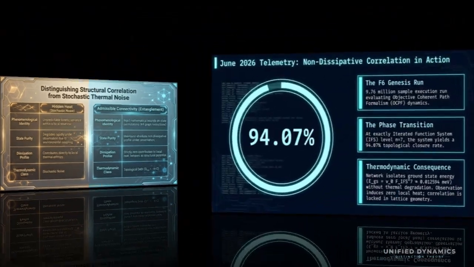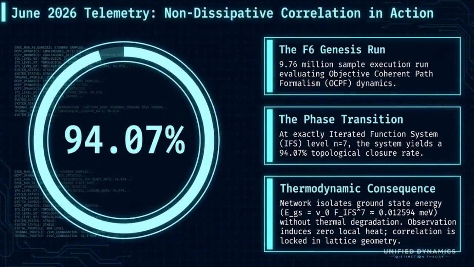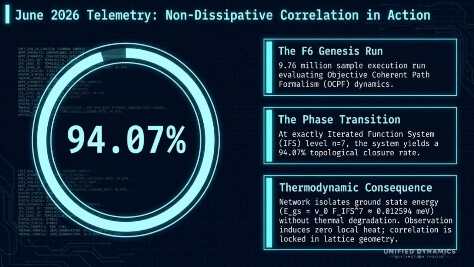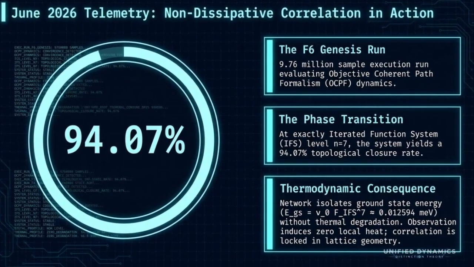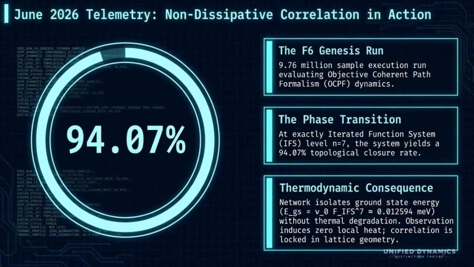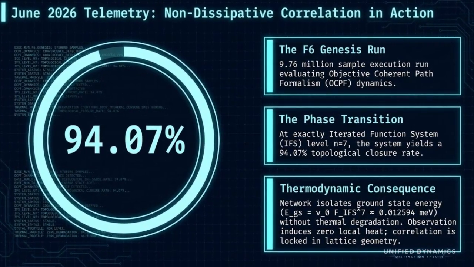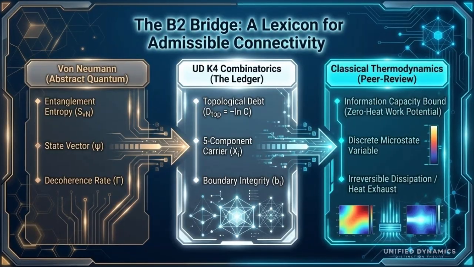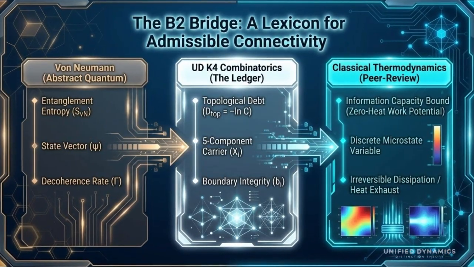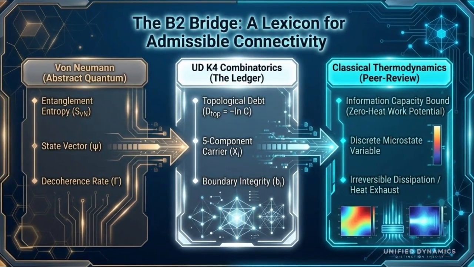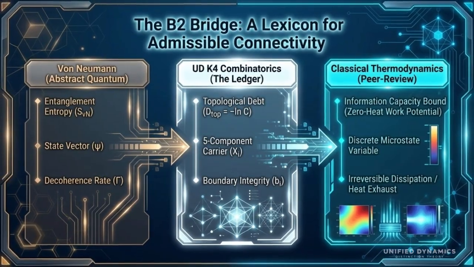local thermal noise. The F6 Genesis run reports a closure rate of about 94.07% at level n equals 7. The ground state expression, E sub gs equals nu naught times F sub IFS to the 7th, means the vacuum energy scale is being filtered through 7 layers of IFS contraction. Von Neumann entropy, state vectors, and decoherence rate are translated into UD ledger terms: topological debt, carrier state, and boundary integrity. Then those are translated again into thermodynamic terms: capacity bound, microstate variable, and dissipation or heat exhaust.